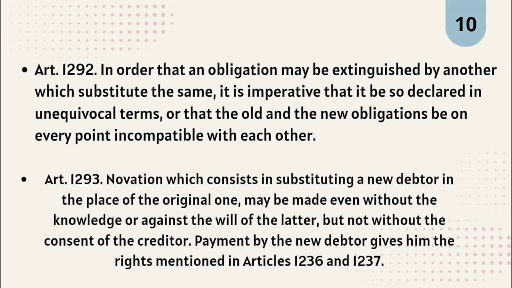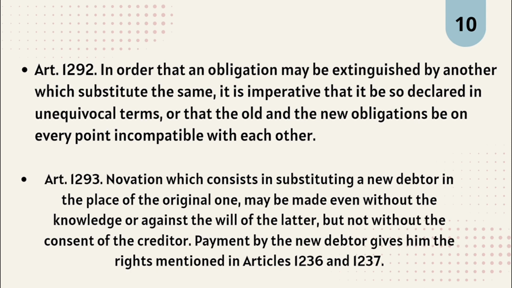So let's discuss in detail that when changing the debtor, it is not necessary to have the consent of the debtor. It is not necessary to inform the debtor. We can change the debtor even if he does not want to, but we cannot force the creditor if he does not want to.